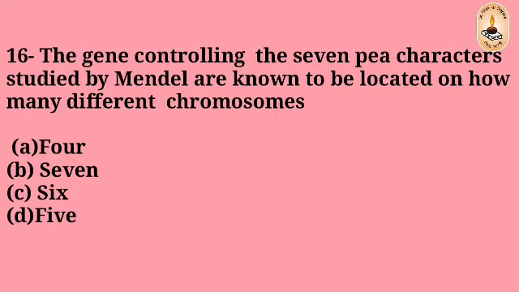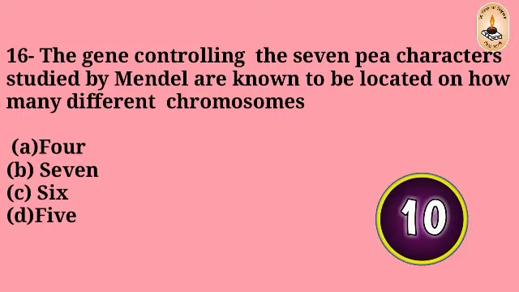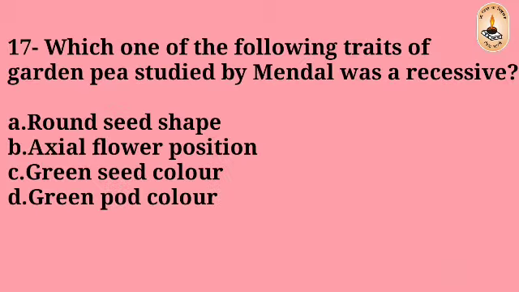Question number 16: The genes controlling the 7 characters studied by Mendel are known to be located on how many different chromosomes? 4, 7, 6, 5. The right answer is A, 4.